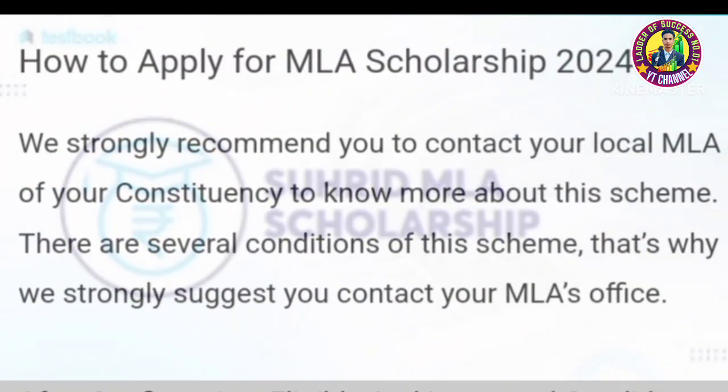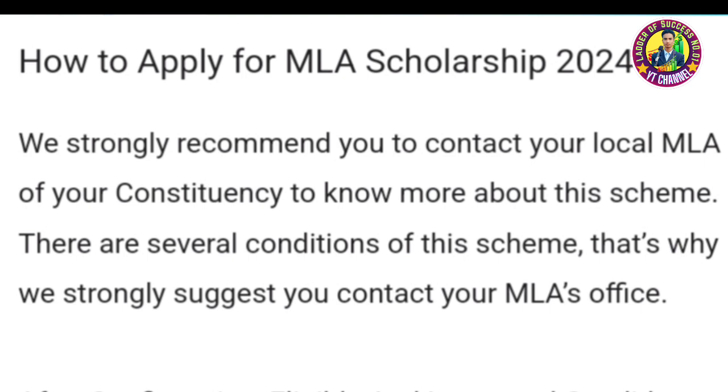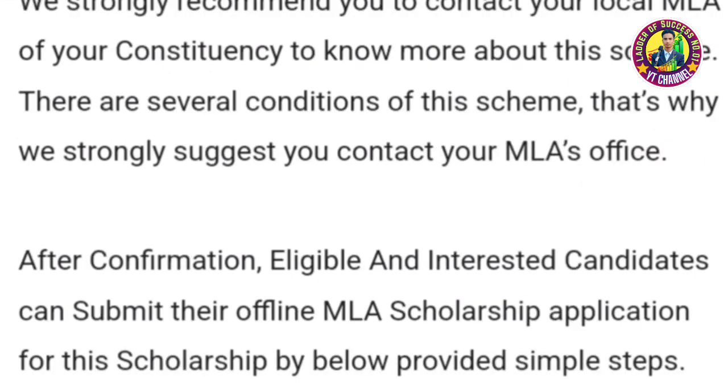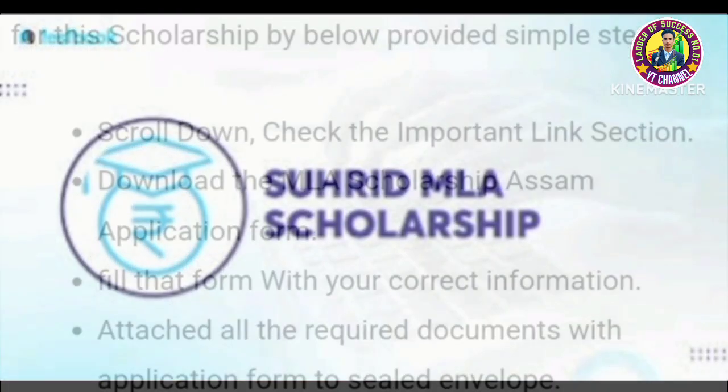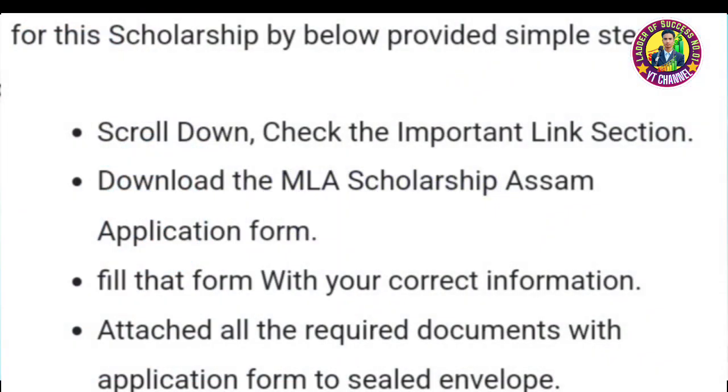How to apply for MLA Scholarship 2024? We strongly recommend you contact the local MLA of your constituency to know more about this scheme. There are several conditions of this scheme, that's why we strongly suggest you contact your MLA's office. After confirmation, eligible and interested candidates can submit their offline MLA scholarship application by the simple steps provided below. Scroll down, check the important link section.